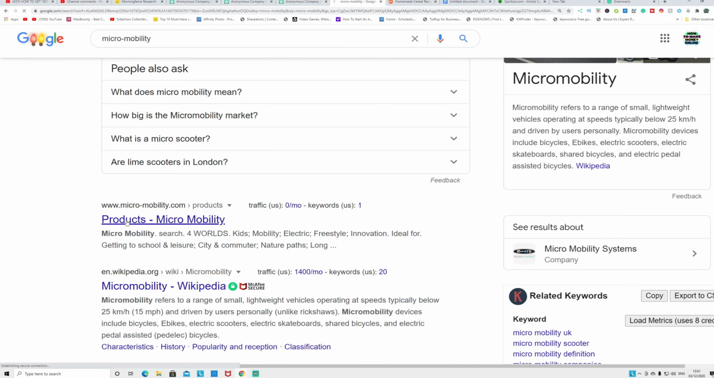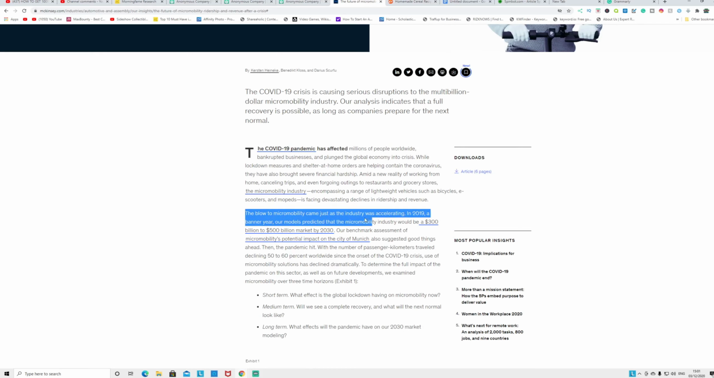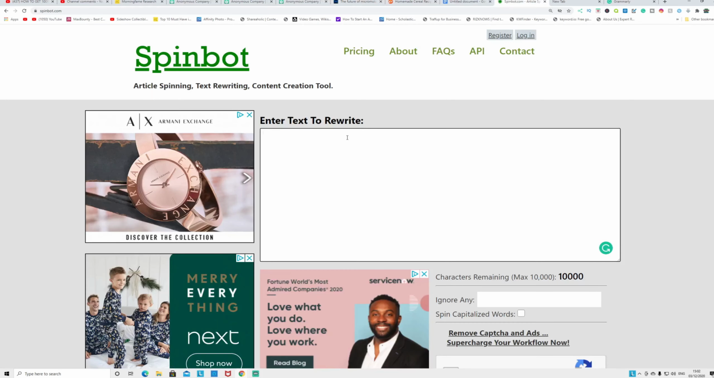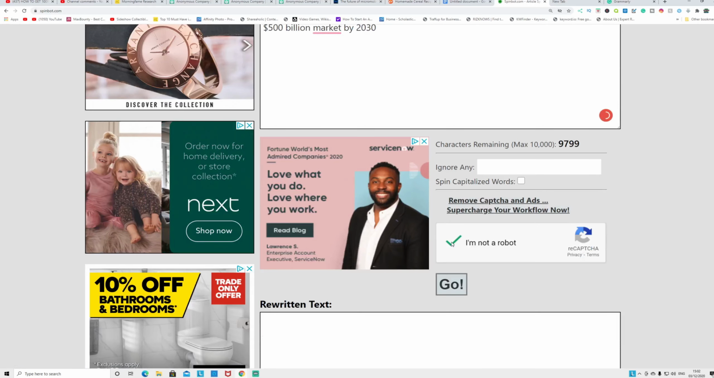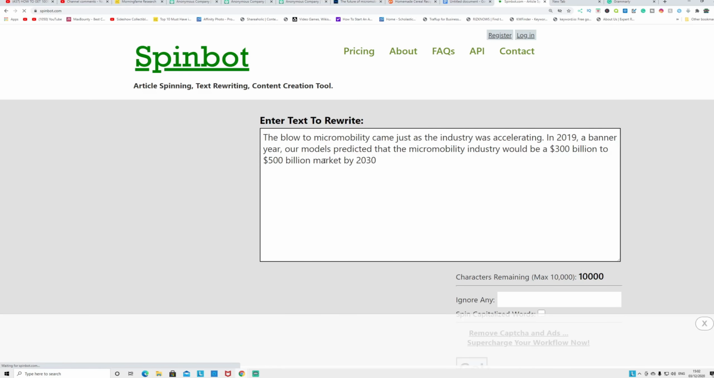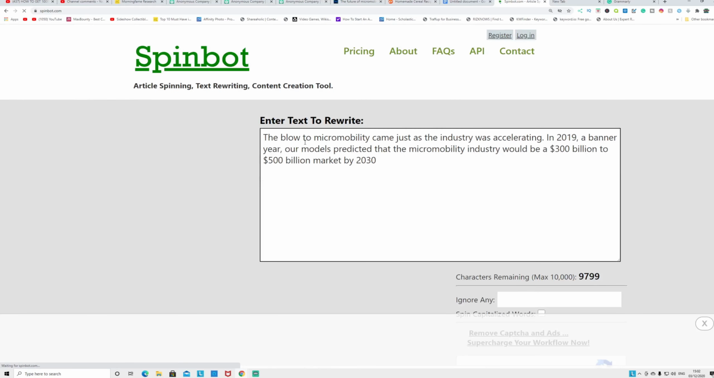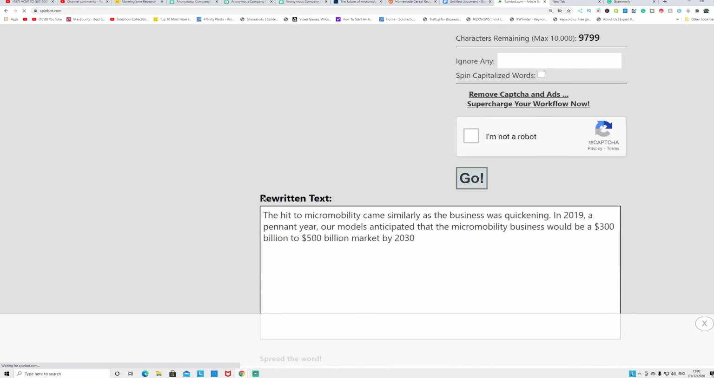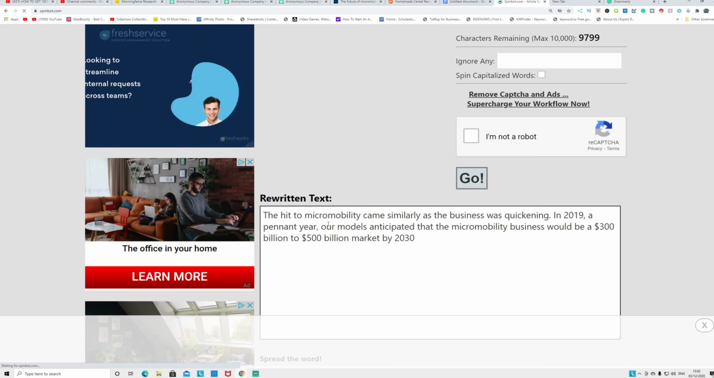So we go to here, for example. So what we do, we copy this first sentence. The bill to micro mobility came with this and something like that. So, okay, you copy that here under this sentence, copy that, go back to spinbot, paste it on here, and what you do, click I'm not a robot and click go. And what this bot is going to do, it's going to rewrite this sentence in a unique way that you can see. The bowl to micromobility, that you can see the heat to micromobility. So they're changing the sentence a little bit, so you can copy and paste it and submit to this website